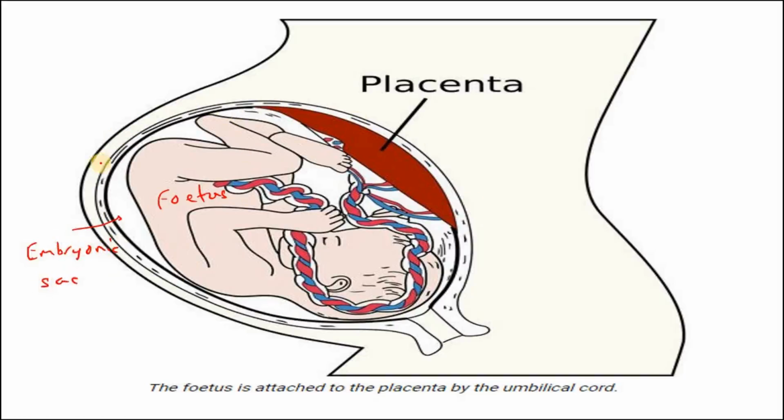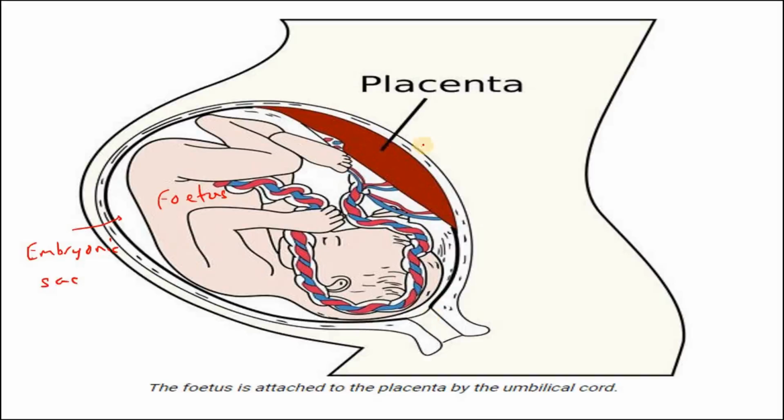It is filled with a fluid structure, and the baby is in this liquid medium only until the baby is born. The embryonic sac will rupture and water will come out. This is a signal of pregnancy over, delivery. When the embryonic sac breaks, it means the baby is ready for delivery.